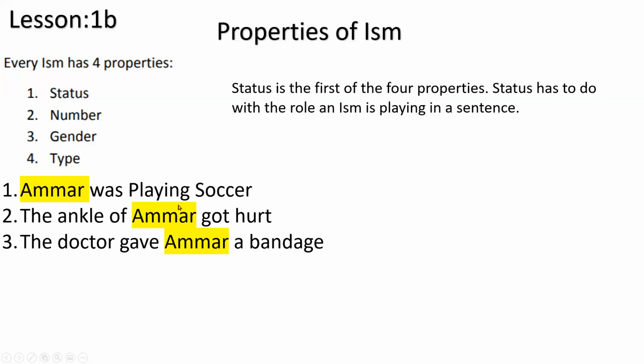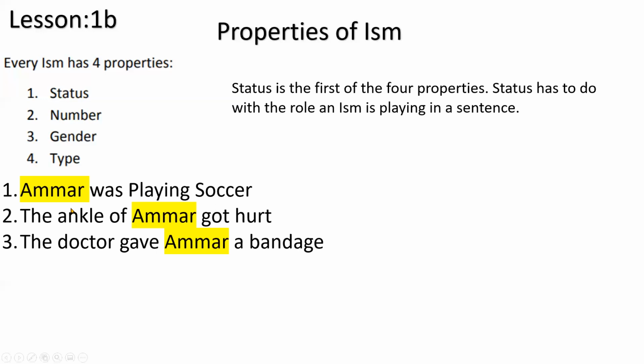Now look, the word Ammar appeared in all three sentences. And as I said, I'm going to give you an example in English, and slowly we'll move to Arabic, inshallah. So have patience. Don't think, what do these examples have to do with the Quran? I never had a surah where there's an ayah called Ammar was playing soccer, right? So don't think like that. These are examples to understand because we all speak English. So let's start with English so that it's easy to understand, and then we'll keep going in every lesson. We'll gain our knowledge, inshallah, and we'll go to the Arabic part.